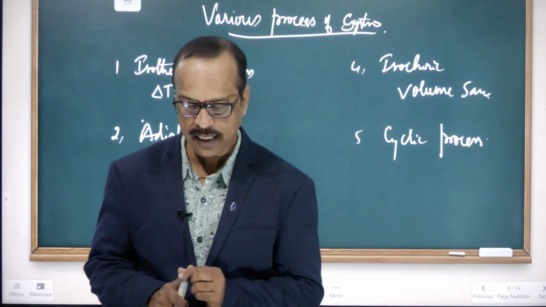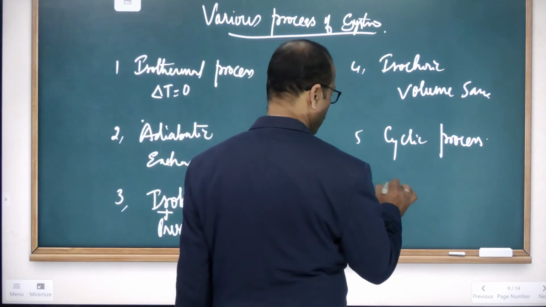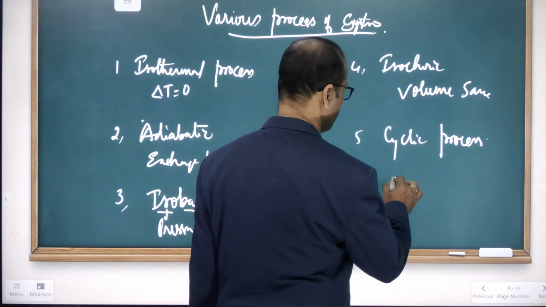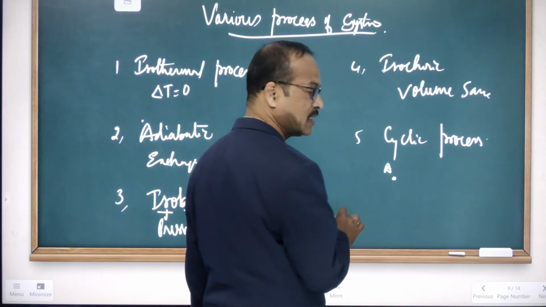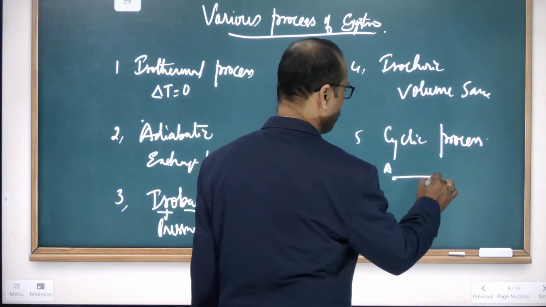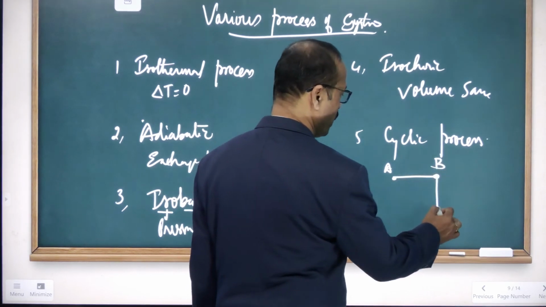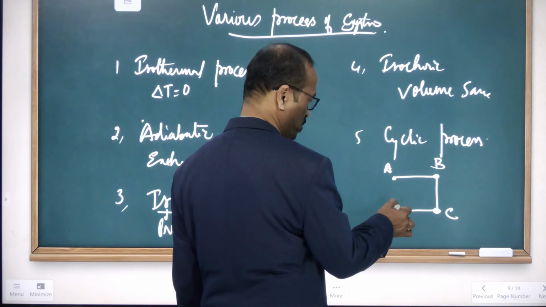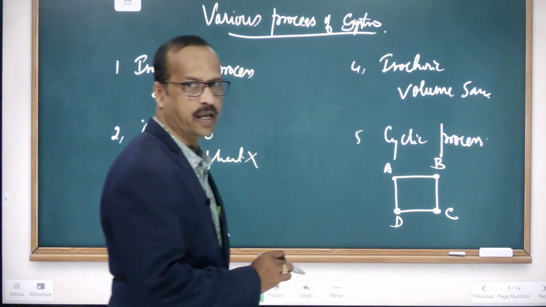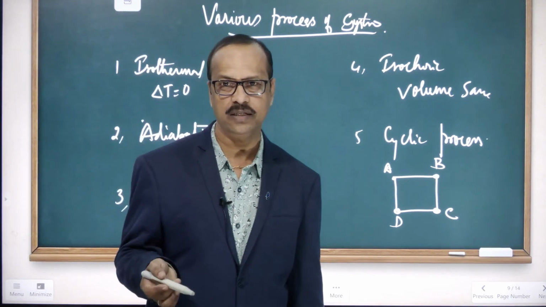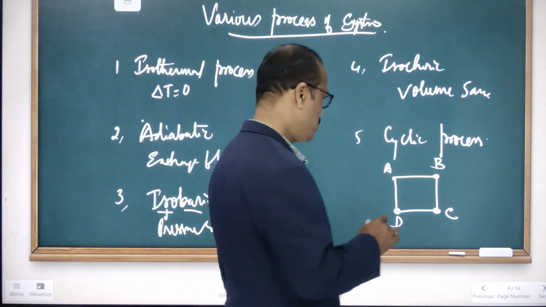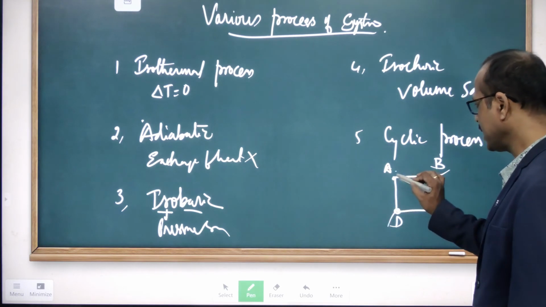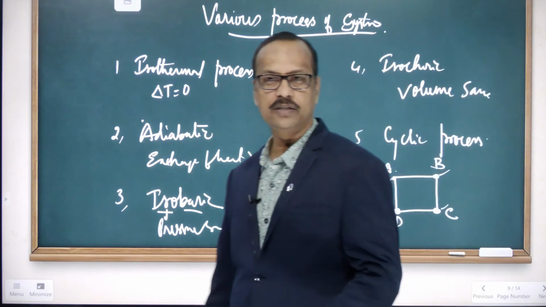Then come to the cyclic process. Cyclic process means, for example, we have taken one system and some changes are being made. Take an initial state A. After some time, it reaches state B. Then after some time, it reaches C. Then the state changes to D. Then again, it reaches A. So the changes take place in this process, and during these changes it attains different states from A to B, B to C, C to D, and finally it reaches A again, its initial state.